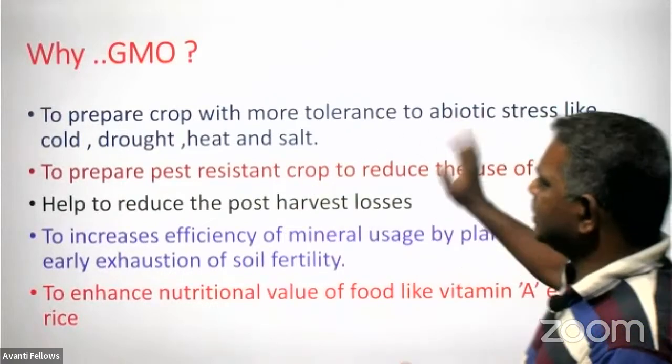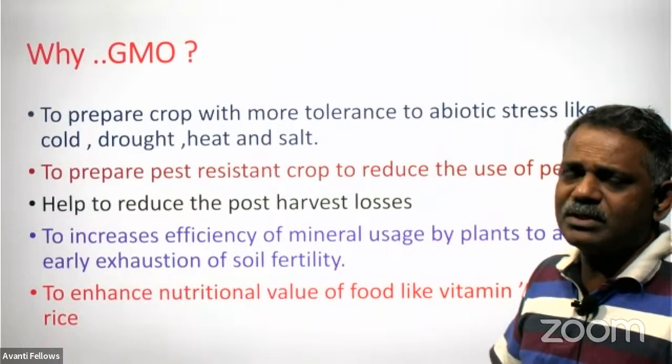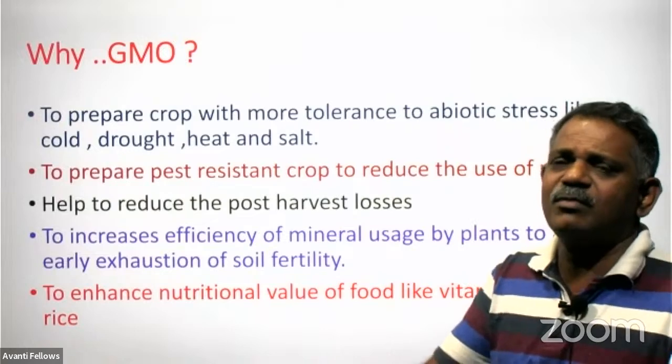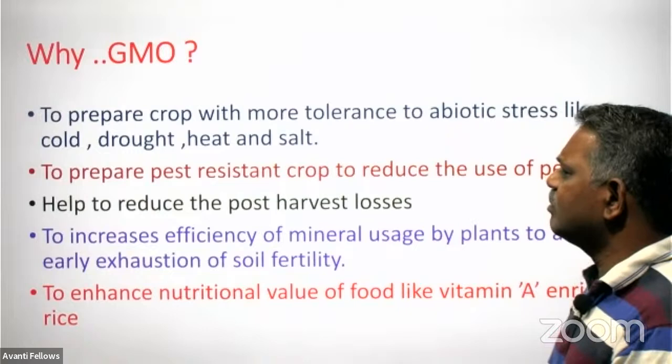And to prepare pest resistant crops to reduce the use of pesticide. If you use pesticide for a long run, what happens? It destroys our soil, it destroys the water, it destroys the environment.